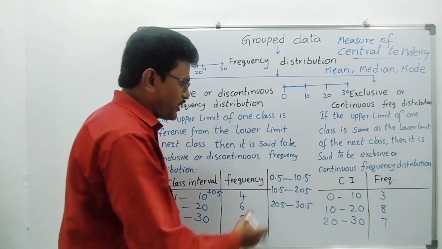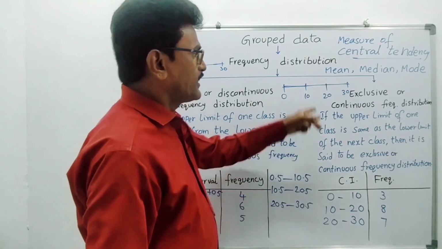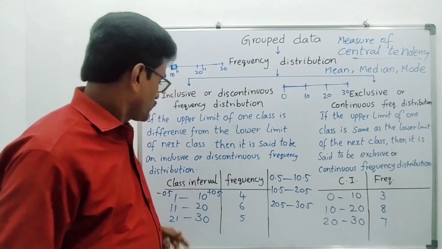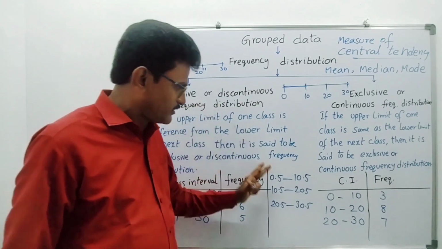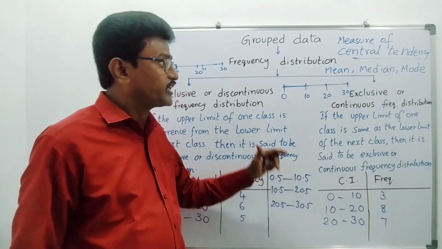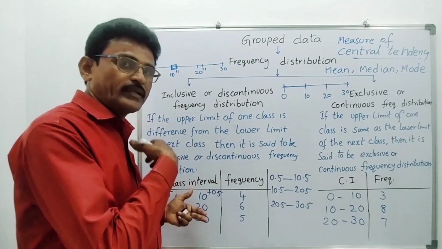Observe your class interval. 0.5 to 10.5, 10.5 to 20.5, 20.5 to 30.5. Again, you are getting a continuous class interval. So, whenever there is a problem in this pattern, you have to convert like this, into a continuous class interval. Then only you can find median and mode. But for mean, you can do it in any way.